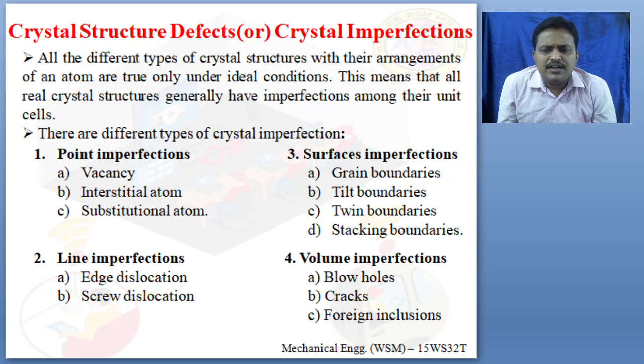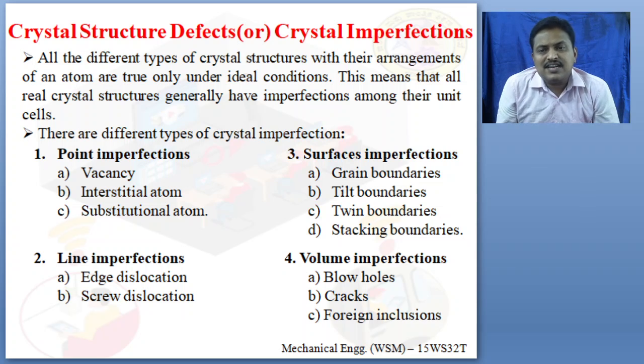All the different types of crystal structures with their arrangement of atoms are true only under ideal conditions. What is ideal condition? Ideal means the crystal structure of the metal should be perfect. All the metal crystal structures will not satisfy this. That means all real crystal structures generally have imperfections among their unit cells. What is imperfection? Imperfection is nothing but a malfunction or a defect in a material.